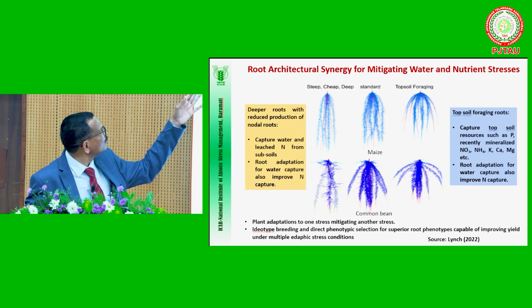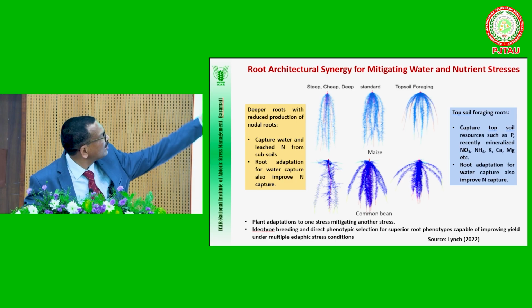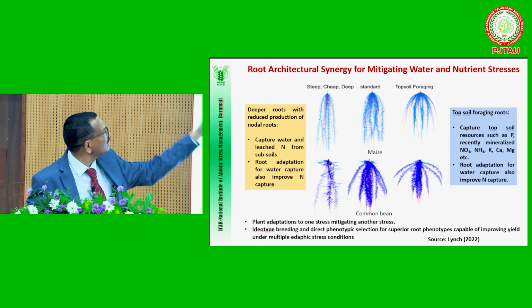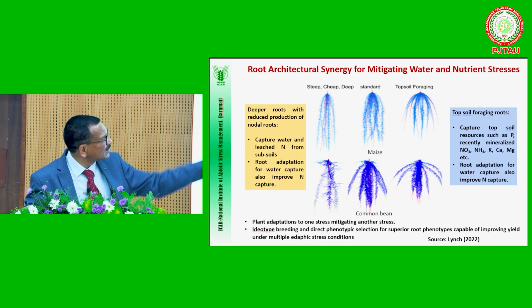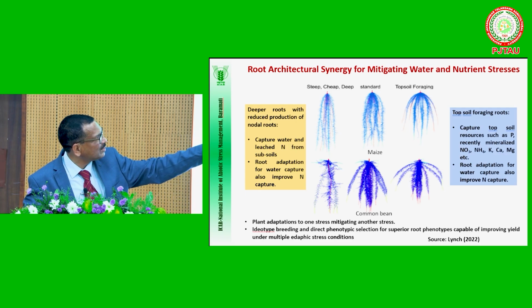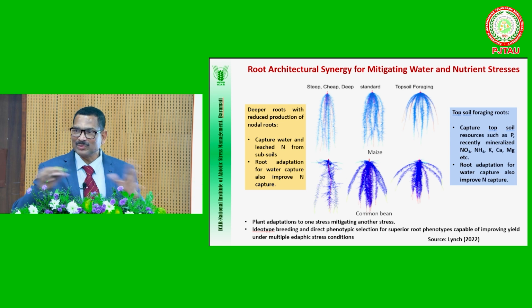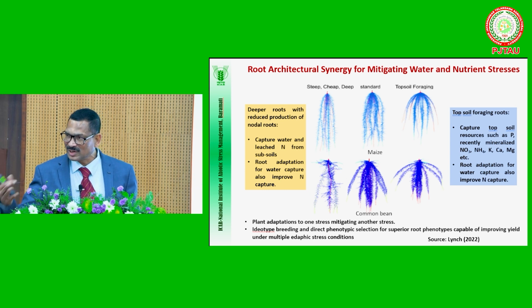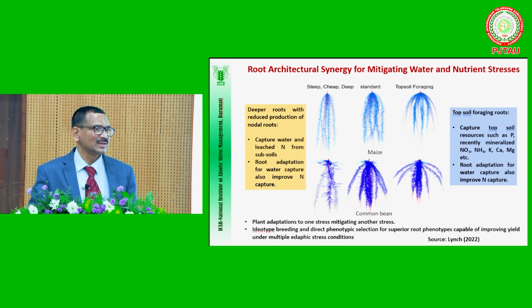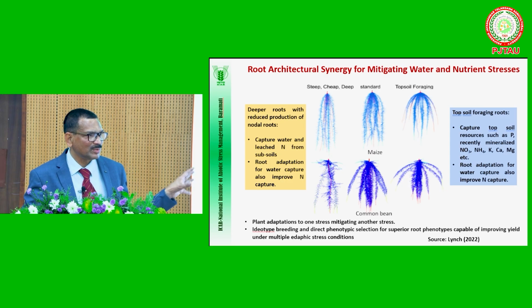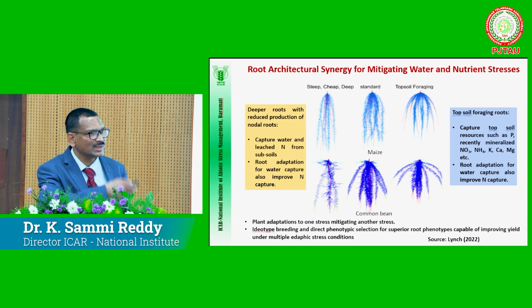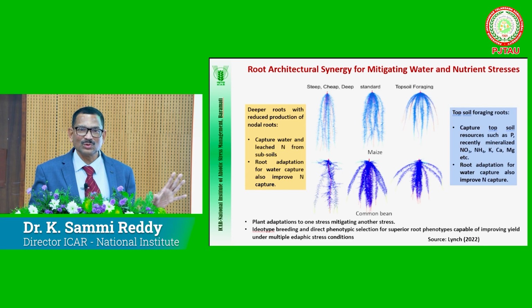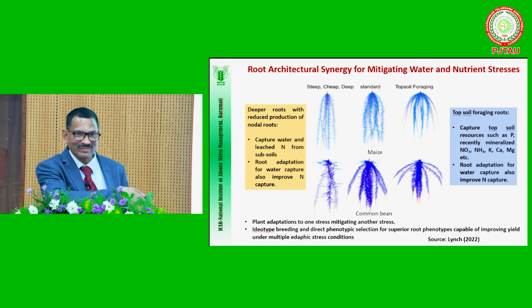If we select, for example, deeper roots, like the example given, a cheap root, it can absorb the nitrogen which is leached into the subsoil along with the topsoil, and it can also absorb water. If we have the combination of a topsoil foraging and a deep root system, it can absorb water and nutrients from both the deeper layers as well as the surface layers. This type of breeding work we should develop. But in India, not only in this university, even in the ICAR system, studying roots is very, very difficult work. That is why very little work is available.